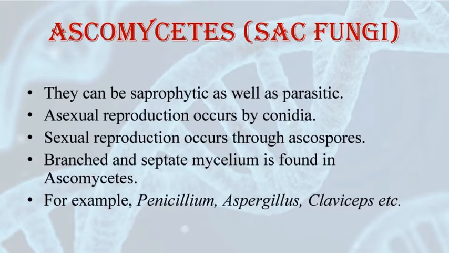Neurospora is extensively used in biochemical and genetic work. And there are many members of this type of fungi like morels and truffles which are edible and people consider them as delicacies. So they are used as food.